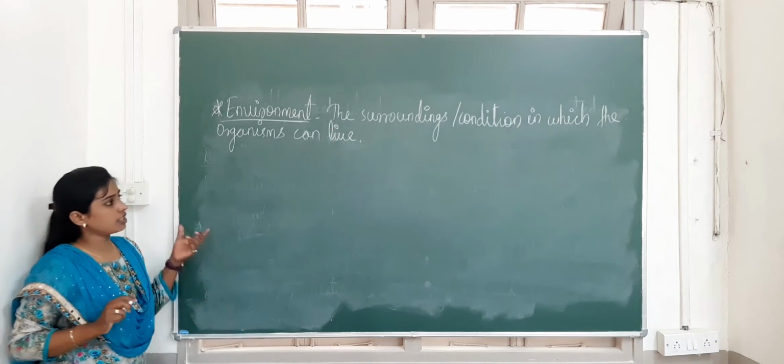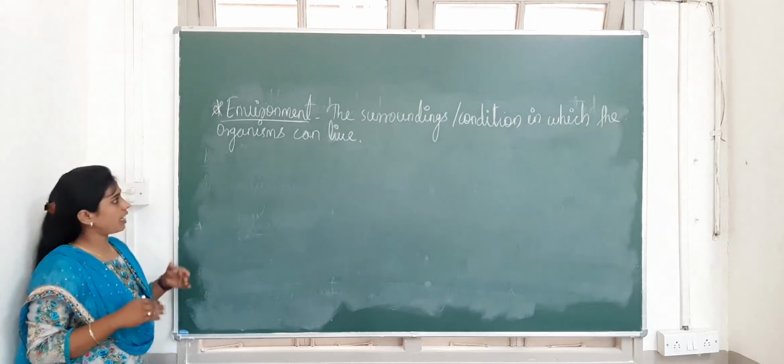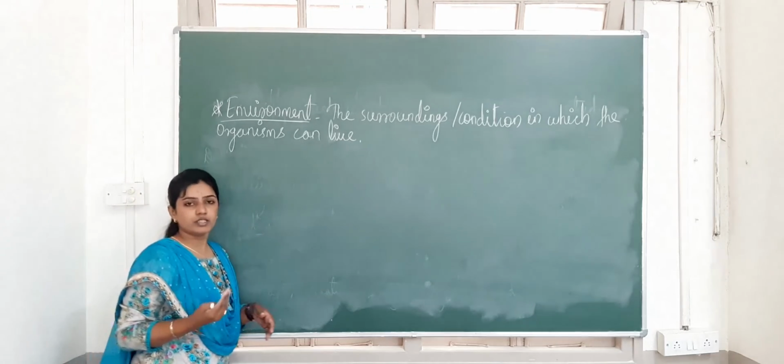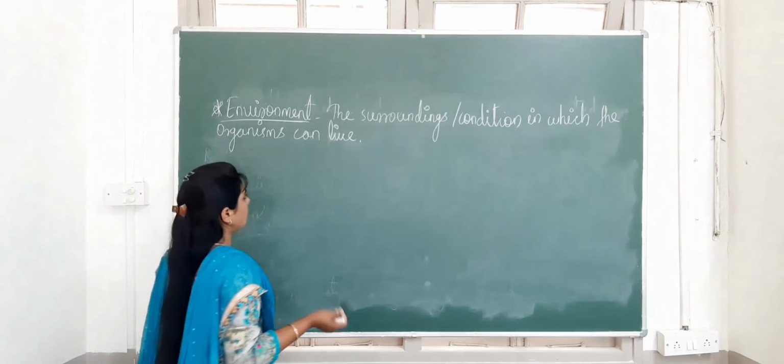So one definition is the surroundings or conditions in which organisms can live. Organisms may be plants or animals, small plants or animals.